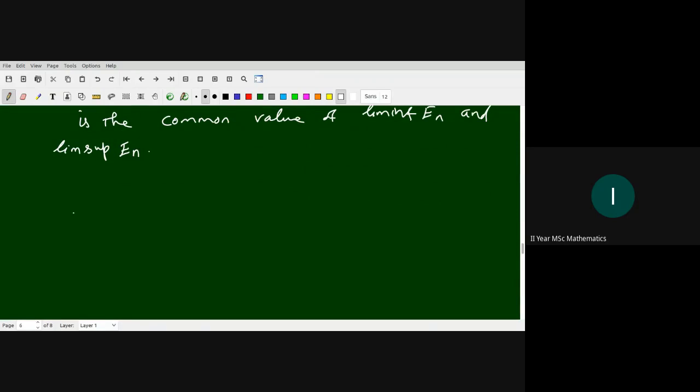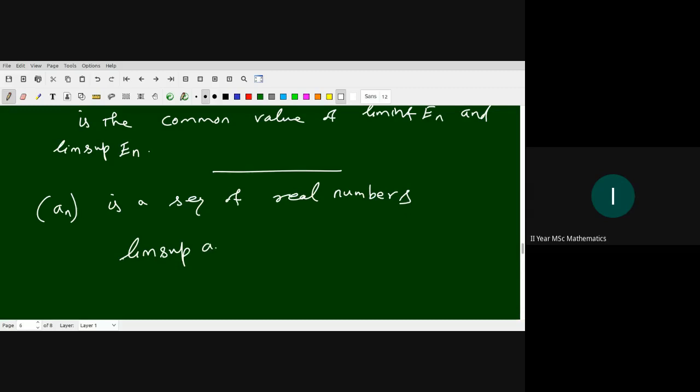So what is the meaning of this limit supremum? How have we studied it for sequences? Limit supremum for a sequence of real numbers. Suppose an is a sequence of real numbers. What is limit supremum an? We separate the limit and supremum: the limit of the supremum of an. How do you find this supremum?